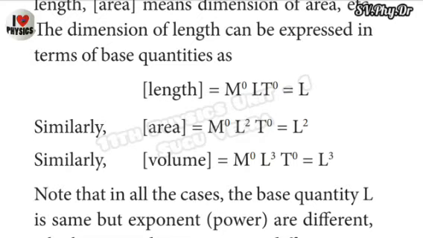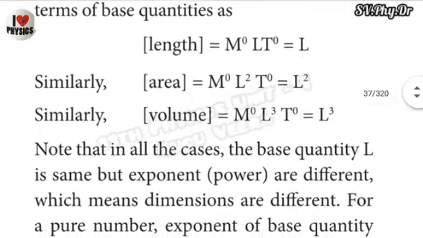Its dimension is capital L. And another example, bracket of volume is equal to M power of naught, L power of cube, T power of 0, that is L cube. The expression of volume is length into breadth into height.